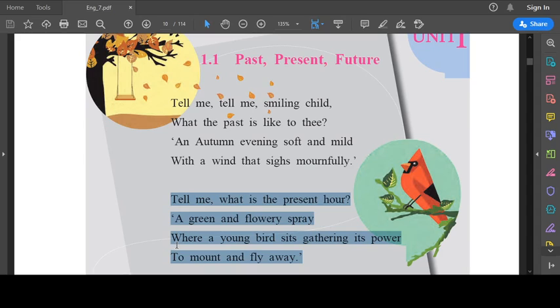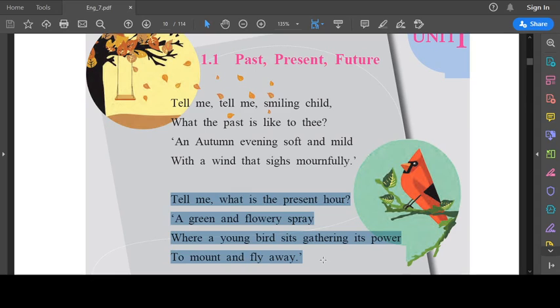So what is a spray, children? A green and flowery spray. So what's a spray? Spray over here means a small branch of a tree bearing flowers. So the present hour is like a green and flowery spray. And what happens over here, children? Where a young bird sits gathering its power.